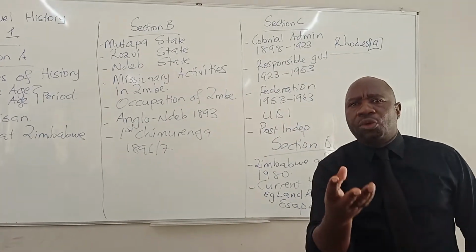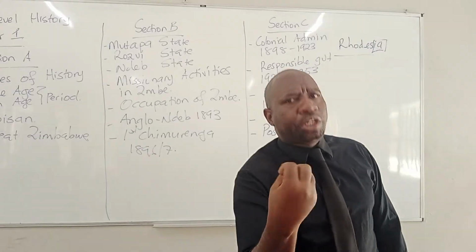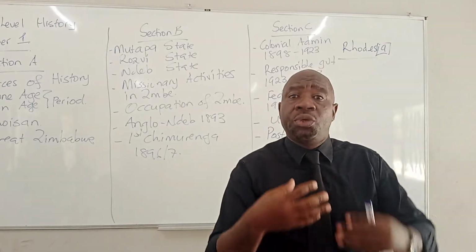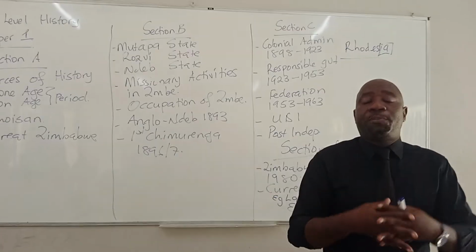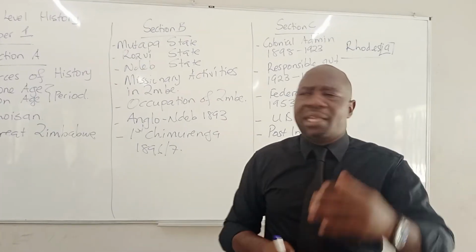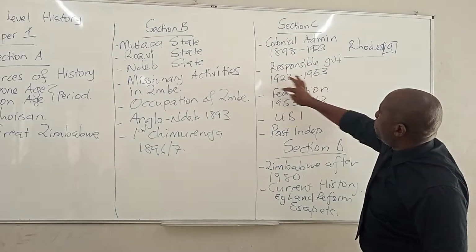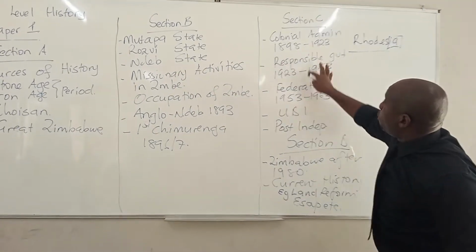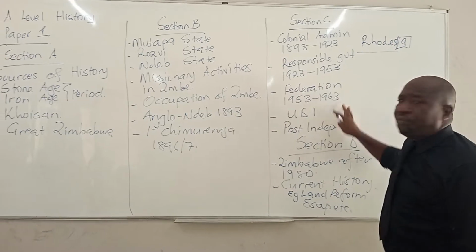You also talk about the methods that were used by the whites to recruit labor. You also talk about the ways the Africans reacted to the brutalities that they were experiencing against the whites. So you talk about that here. You also talk about peasant agriculture. It also comes here. Then you talk about the federation.